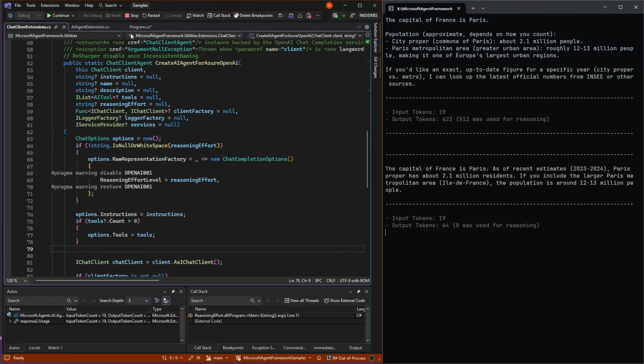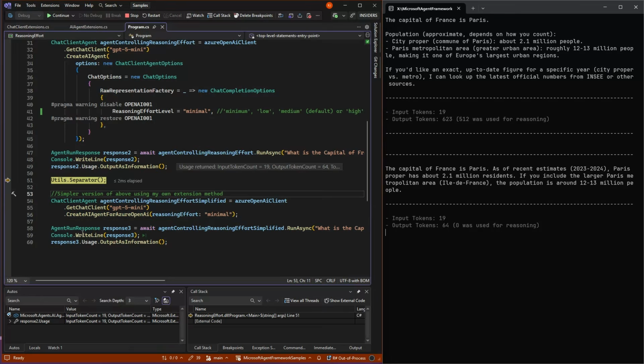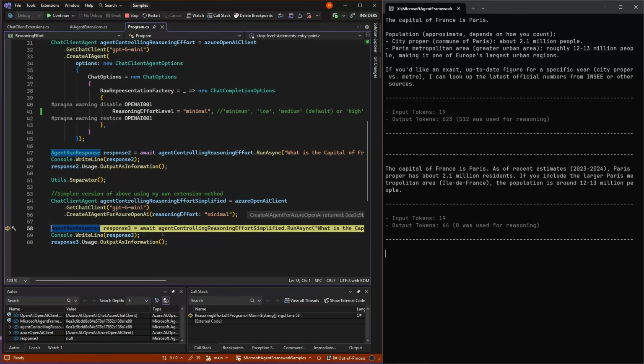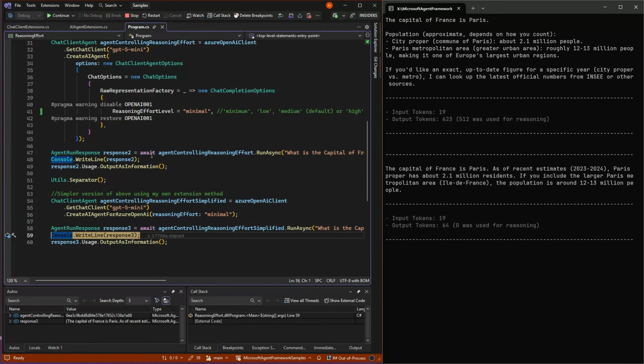So annoying we need to have this, but I understand the team needs to be generic and work with every single AI model out there, while I can make these for Azure AI and OpenAI, which works the same. So in my case here, this is what I'm going to do in my code: I'm going to use these new overloads of Create AI agents in order to get something as simple as this, and it will give exactly the same answer as this one up here.